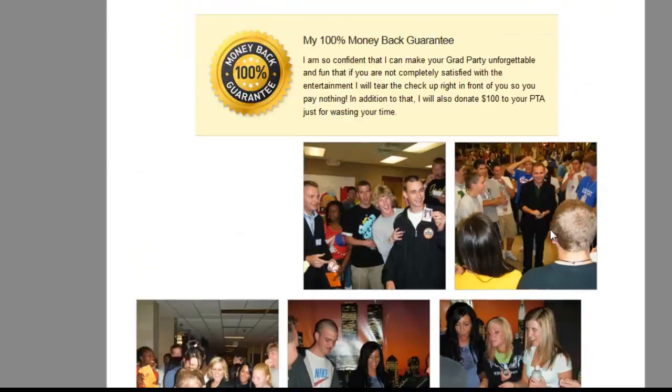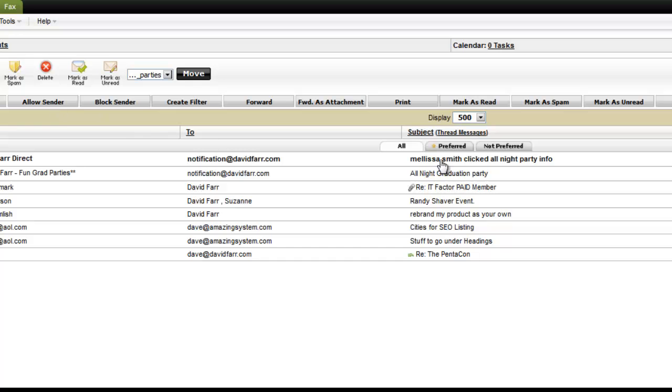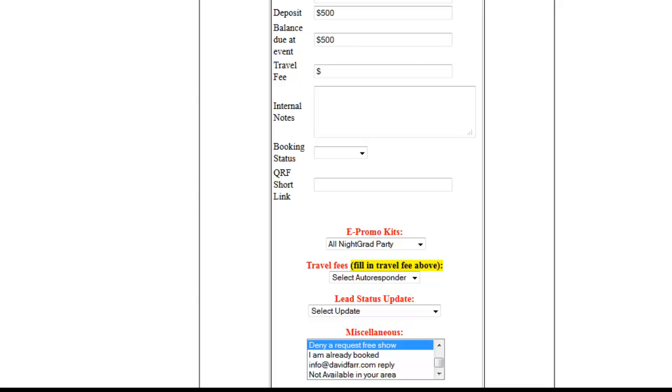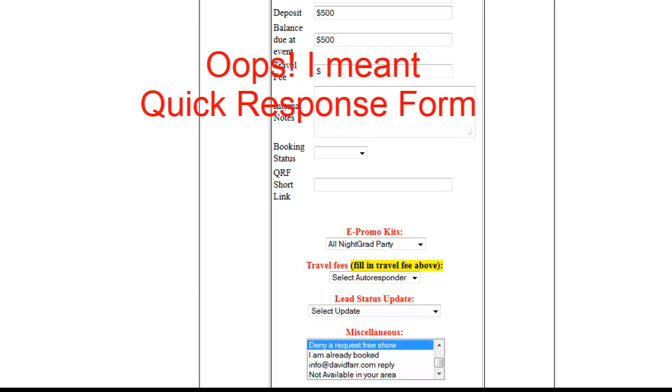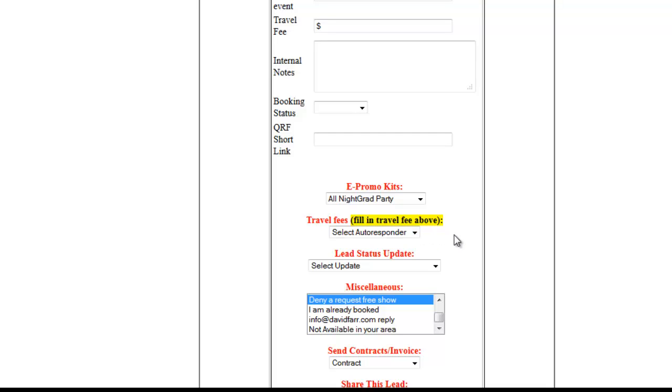Now let's just make sure. I know we know that we clicked the link, but let's just take a look at my email again. And what do you know? Right here, Melissa Smith clicked the all-night party info. And remember, we did this all from the e-promo kit by just selecting the option that we wanted to send them at that particular time.